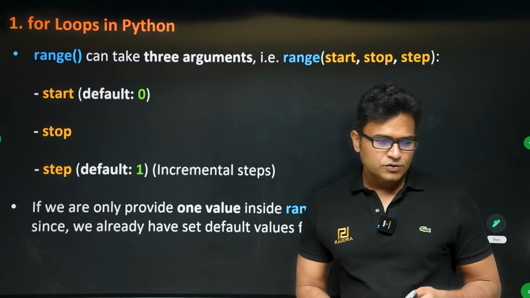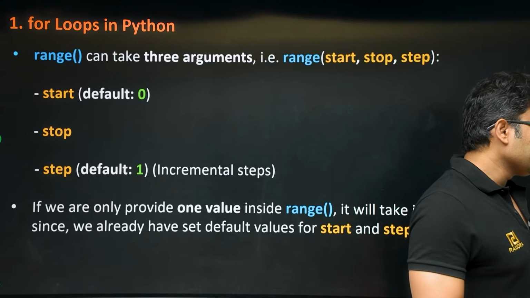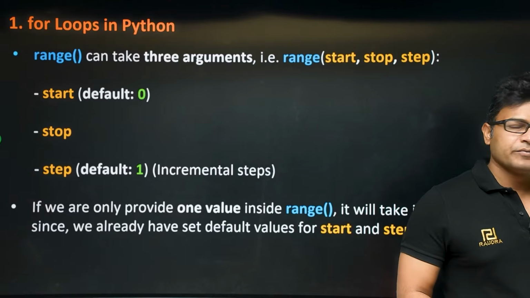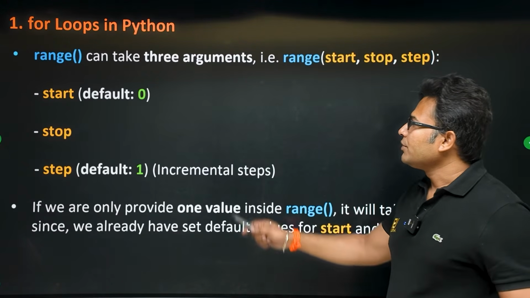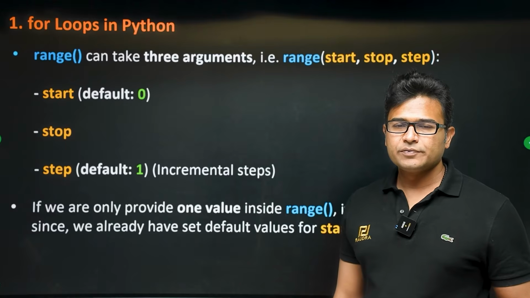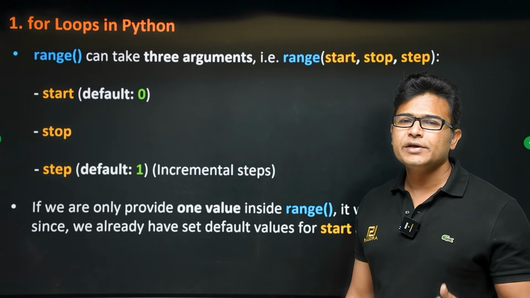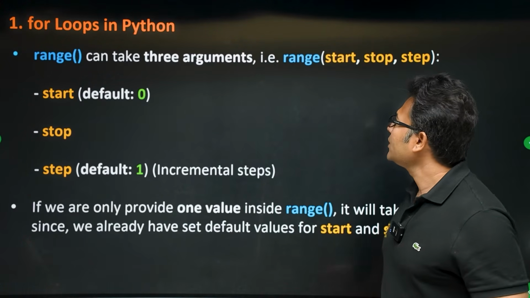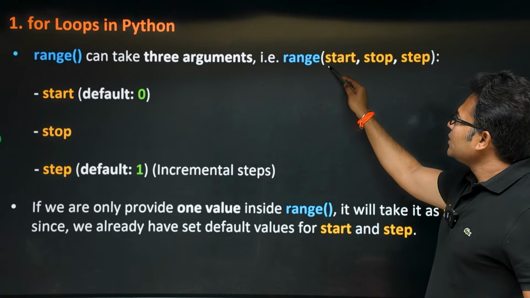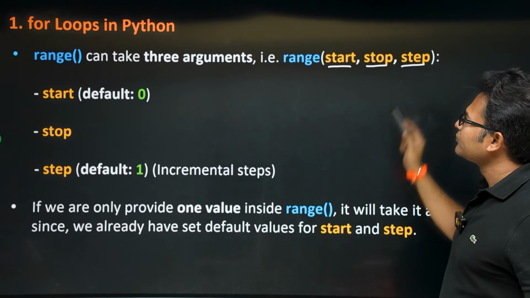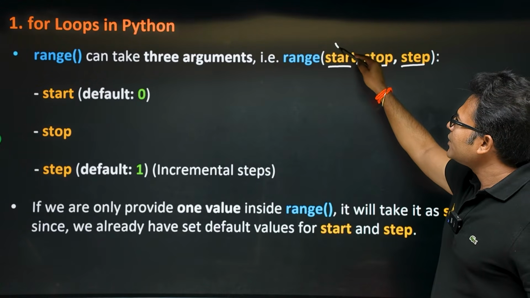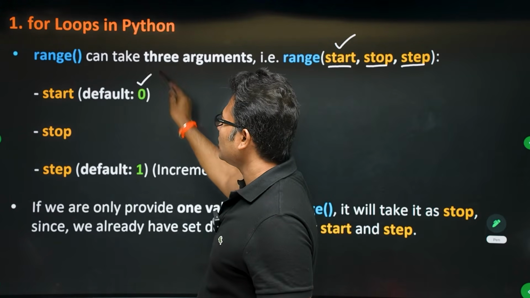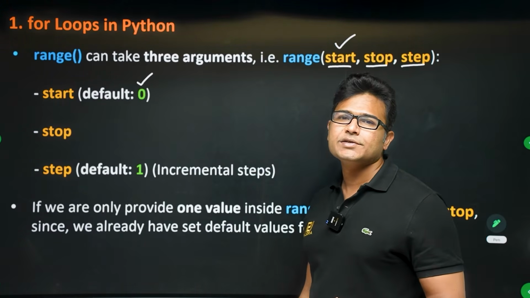Range is generally capable of taking 3 parameters, but all 3 are not necessary. One is sufficient. So range can take start, stop and step. Now what is start? Start is where you want to start the numbers from. By default it is 0. If you don't mention anything for start, it is 0.